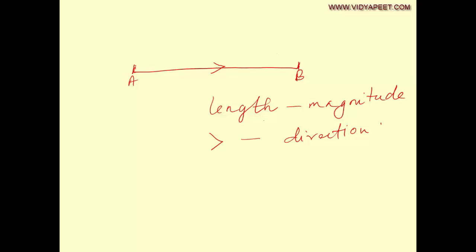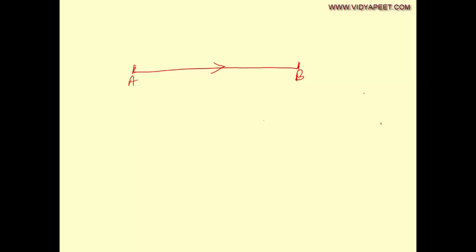So a vector is principally represented by a direct line segment with its length corresponding to the magnitude and the arrow mark showing the direction of the vector. Now, so as such நீங்கள் ஒரு வெக்டர் ஒரு டைரக்டட் லைன் செக்மெண்ட்டாக மட்டும் ரெப்ரசென்ட் பண்ணால் அதுக்கு அவ்வளோக்கான ஒரு மீனிங் கிடையாது. ஸோ நவ் we will try to give a more meaningful representation to a vector.